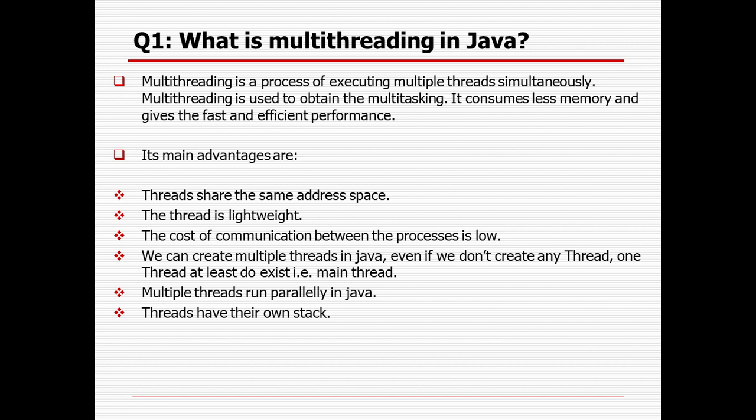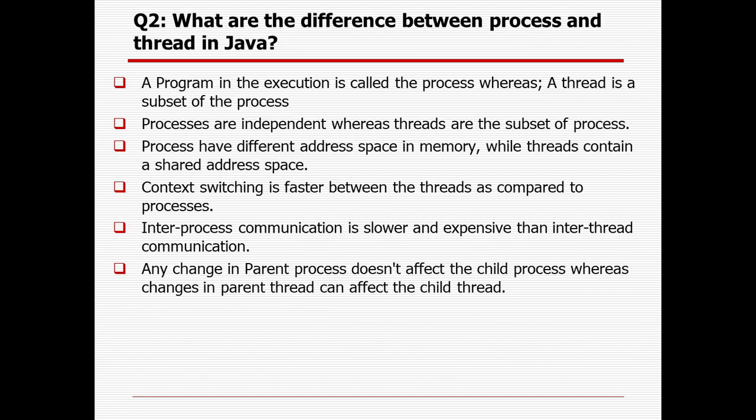What are the main advantages of multi-threading? Threads share the same address space. Actually, they share a common address space, because every process will have a different address space, but threads can share the common address. The thread is very lightweight. The cost of communication between threads is very low. We can create multiple threads in Java, and even if you are not creating any thread, only one thread, the main thread, will exist in the process. Multiple threads can run parallelly in Java. Threads have their own stack, so those are the basic advantages of multi-threading in Java.